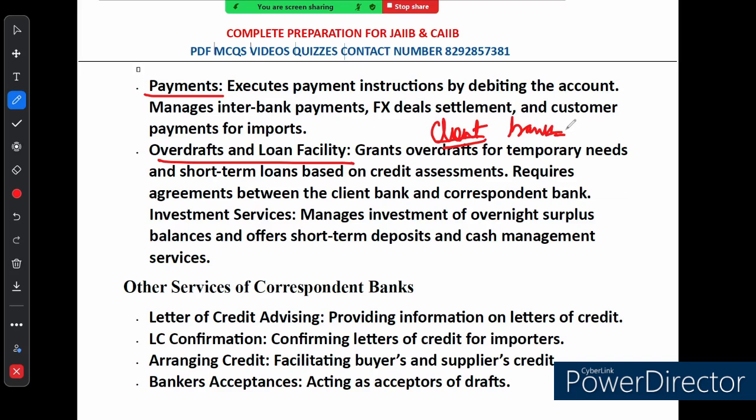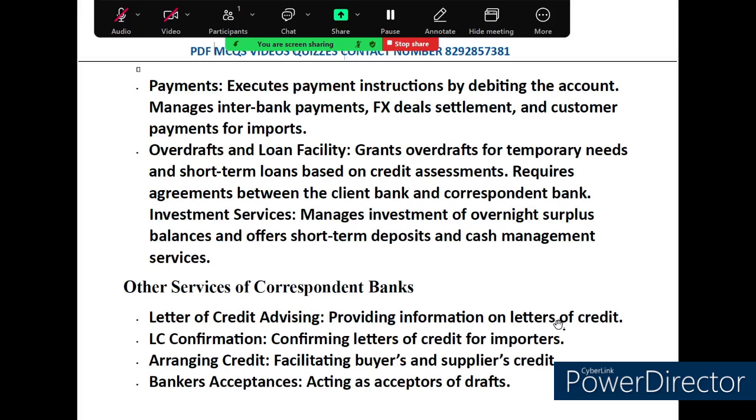Finally, let's talk about the investment services. Banks don't just handle payment and collection, they also help manage investment. For example, they manage the investment of overnight surplus balances, that money that is not being used right away. They can offer short-term deposit and cash management services. This helps banks make the most of their money.